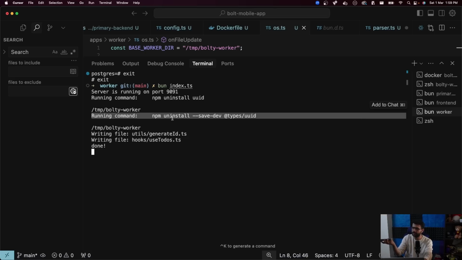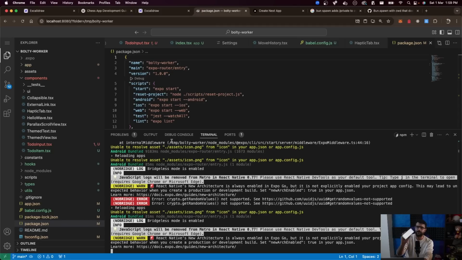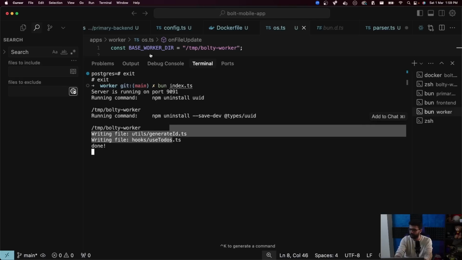It uninstalled the bad dependencies. It uninstalled UUID. It uninstalls @types/uuid. It changed 2 files and now it's functioning because it got rid of the library that was giving us problems. And we can do whatever we want from here.